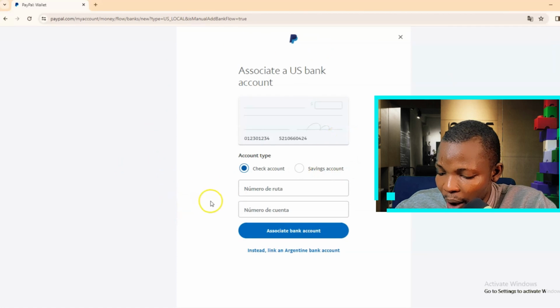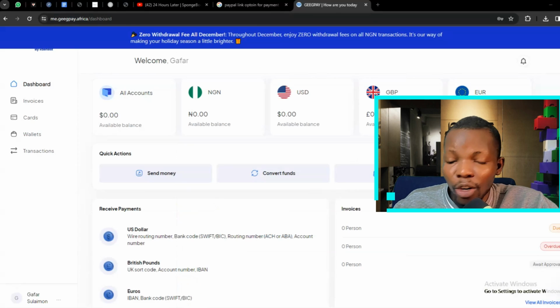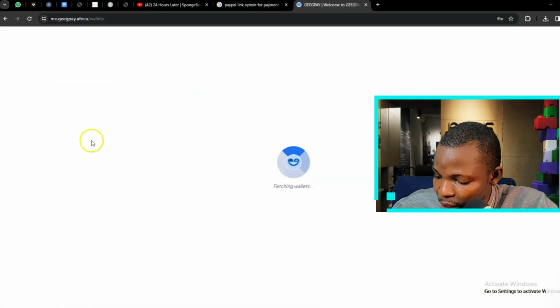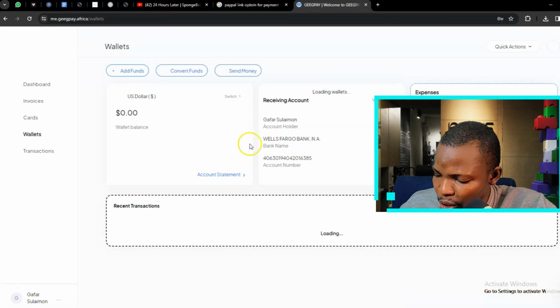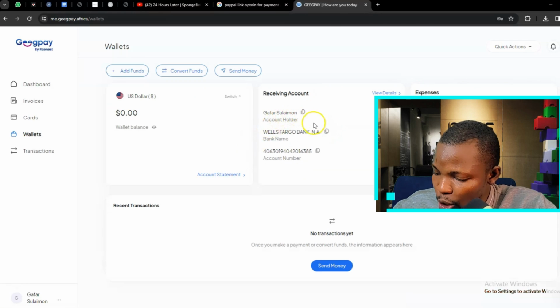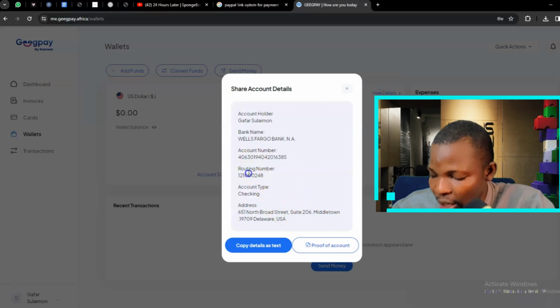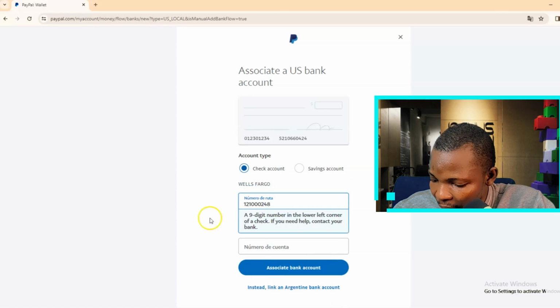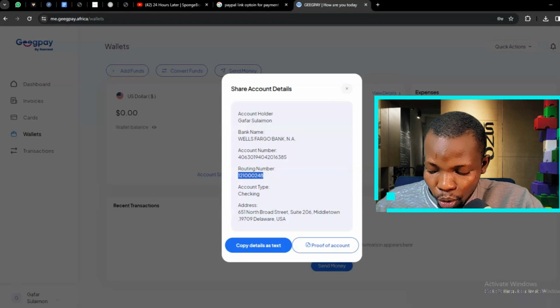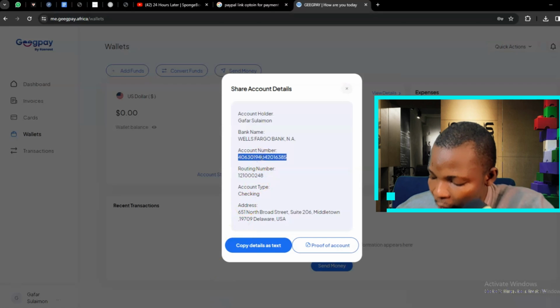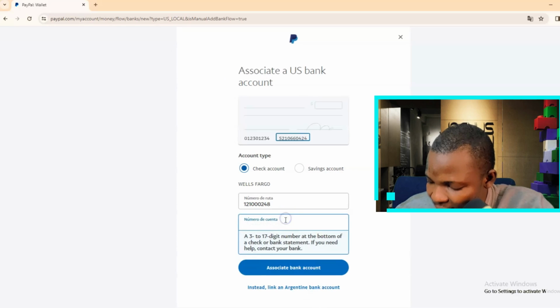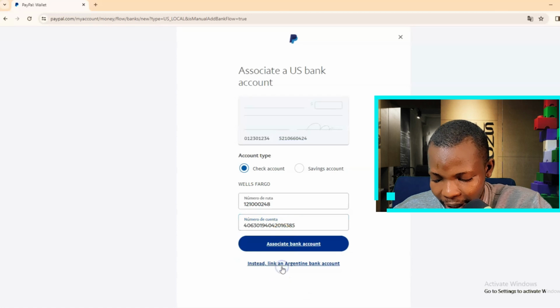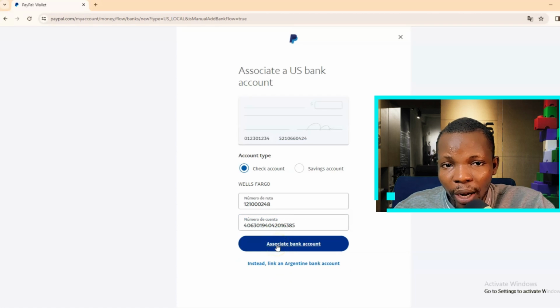So we are going to go to our either GigPay or Gray account, depending on the one you are using. All right, then navigate to where you have the account. Then you are going to see your bank details. All you have to do next is to just click on view details. So the next thing we are going to do right now is copy our routing number first and paste it here. Just go to your PayPal account and paste it there. All right, then put in the routing number, then our account number. Next thing you need to do is to just copy your account number and go back to your PayPal account and just paste the account number right here. Okay, then the next thing you need to do is to click on agree.